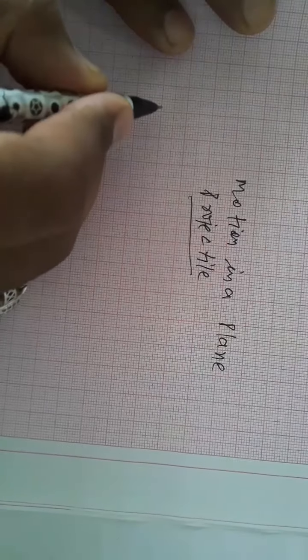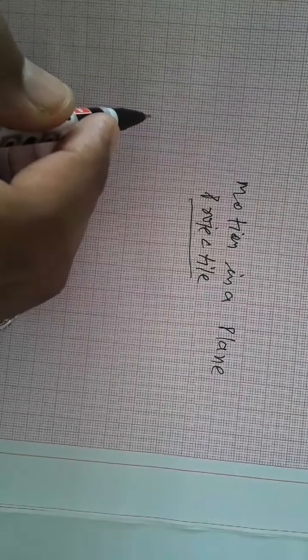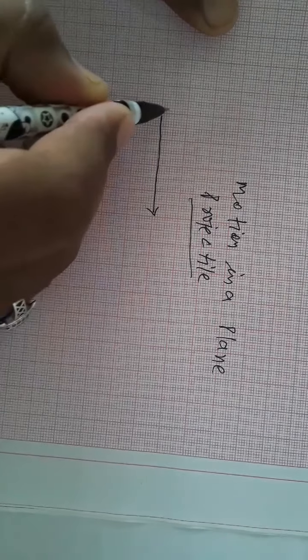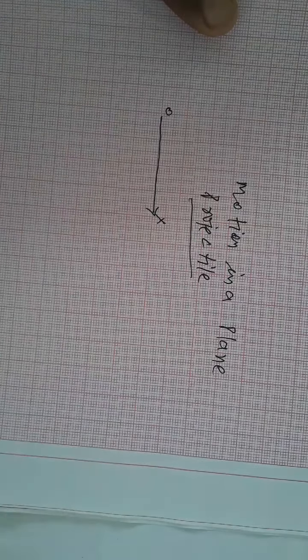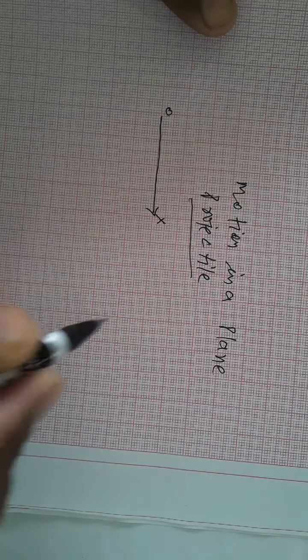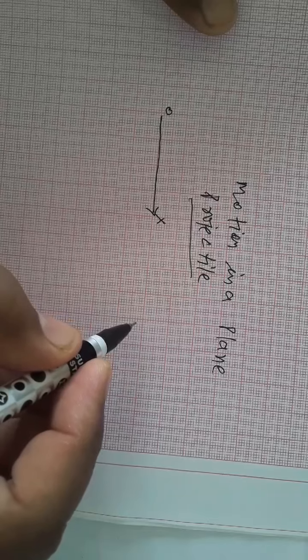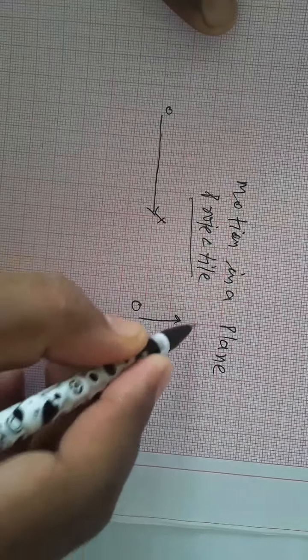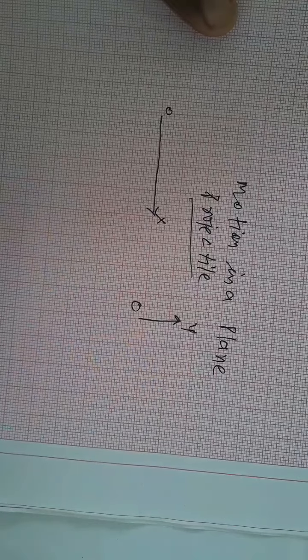Now, suppose we put the object in motion along the horizontal like this, OX. ऑब्जेक्ट को अगर हम हॉरिजॉन्टल अगर थ्रो करते हैं तो उसका मोशन होगा अलोंग OX. And if the object is put in a motion along the vertical, that is along OY, you can see.